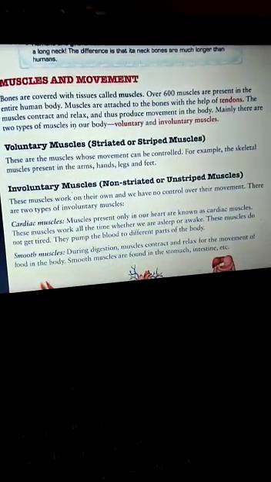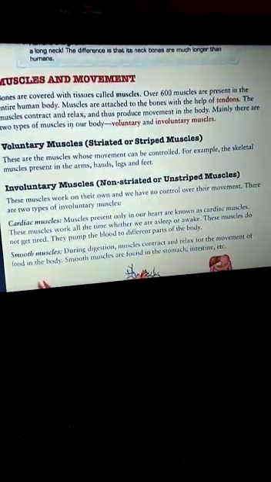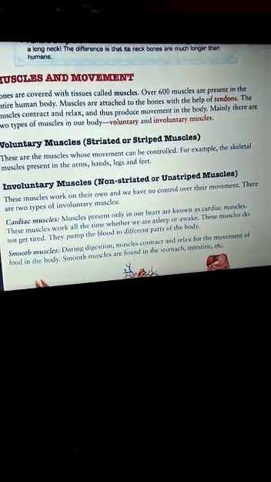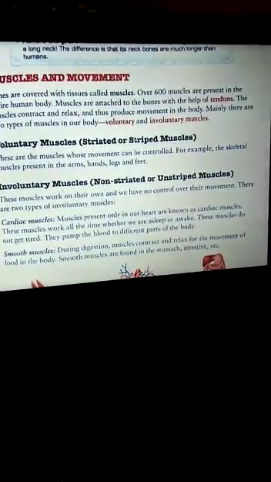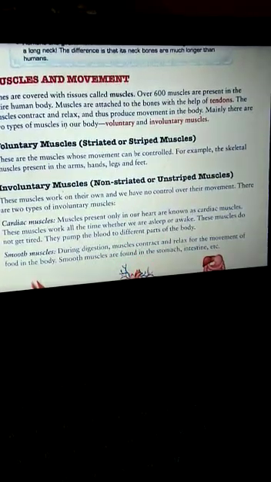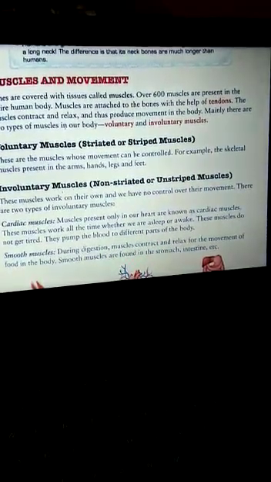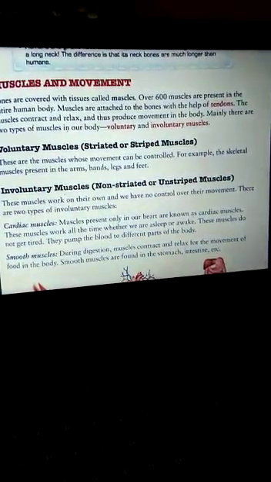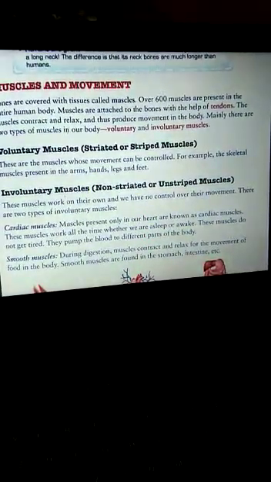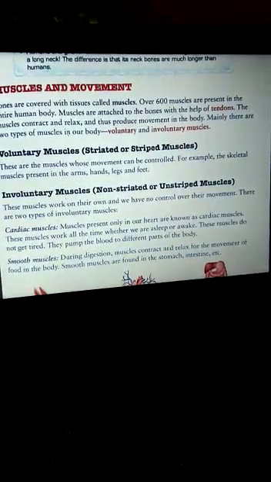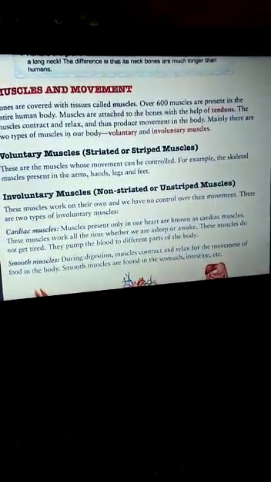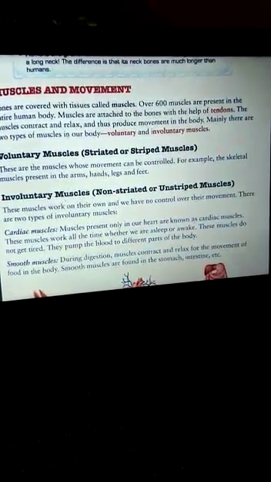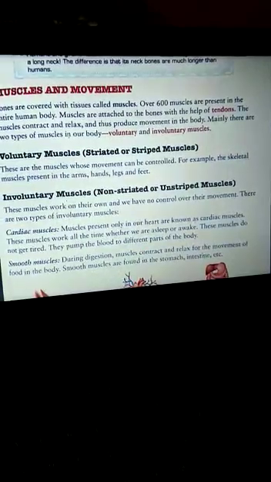So tendons join bones with muscles. The muscles contract and relax and thus produce movement in the body. And mainly, if we divide the muscles into two groups, the major groups of muscles are voluntary and involuntary. So children, let us have an example.